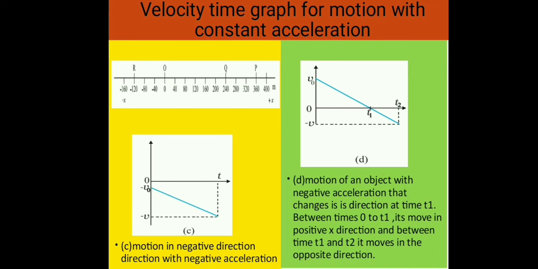Now one thing you should keep in mind is that the area under the curve represents the displacement over a given interval of time. This is the specification of the velocity time graph. I repeat, for any moving object, the area under the velocity time graph represents the displacement over a given interval of time.